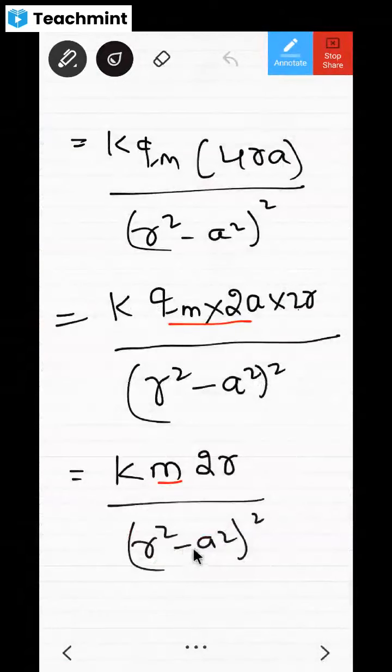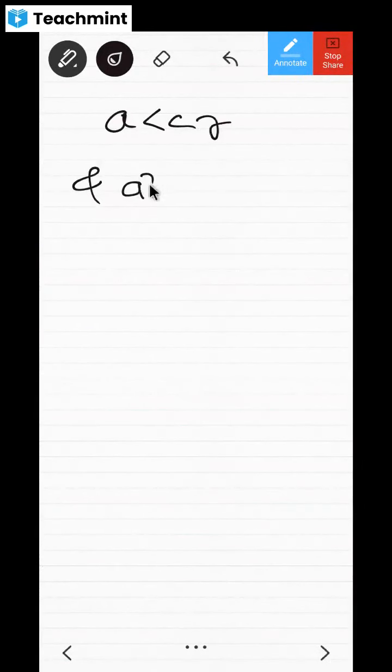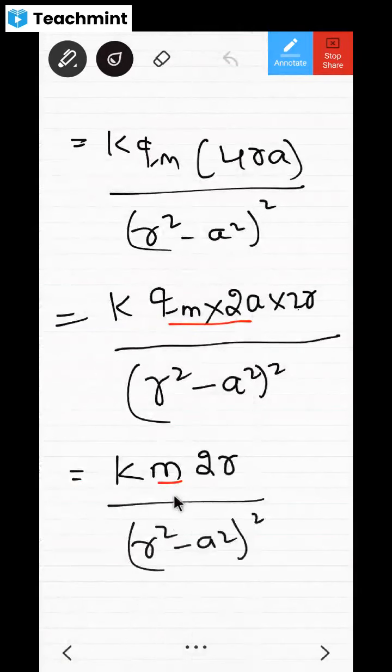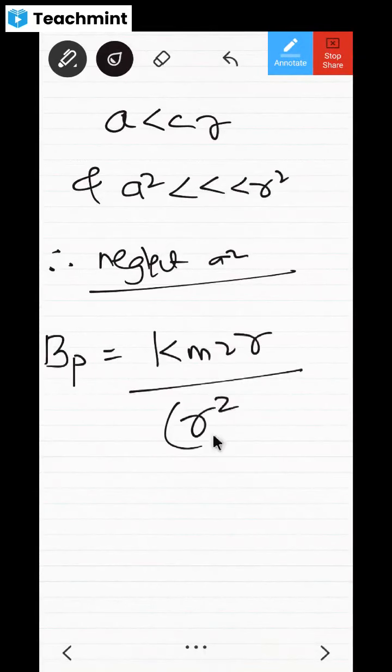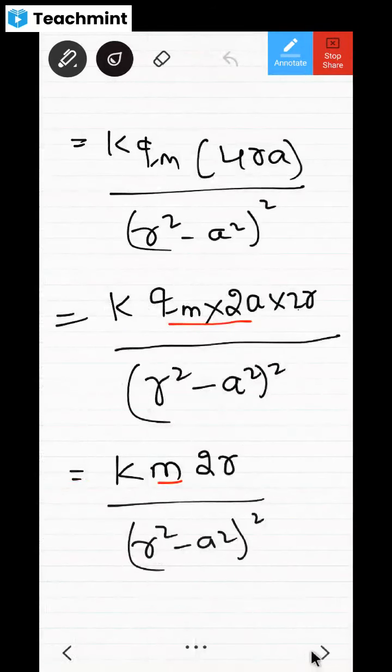We got everything here, R square minus A square whole square. So what am I going to say? A is very much smaller than R, and A square is much smaller than R square. Therefore, neglect A square. If I neglect A square, what will be the net magnetic field at point P? This can be written as Km into 2R divided by R square whole square, because R square is there and A square I'm going to neglect.